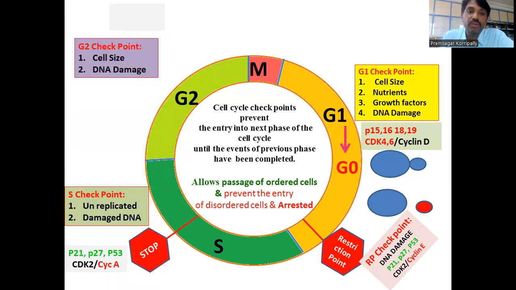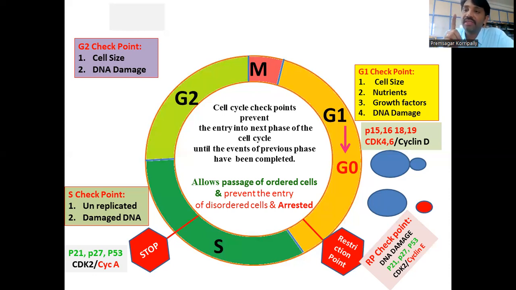Then in the G2 also, again cell size is monitored, and DNA damage is monitored. So here the movement of cell from G2 to M phase is coordinated by the master regulator that is called CDK1 and cyclin B. So you all know that CDK1 has three phosphorylation sites.